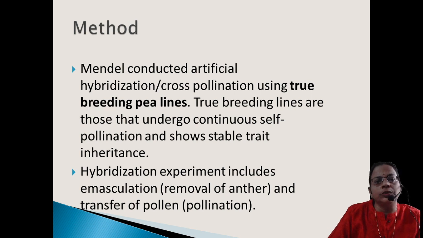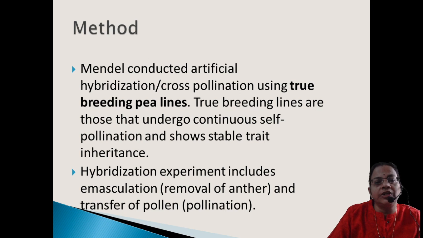Now we will move on to the next one. What do you mean by artificial hybridization? Because that is the main method he followed, which was different from his contemporary scientists. Mendel conducted artificial hybridization, or we can say cross-pollination by controlled pollination, using true breeding pea lines. So what do you mean by true breeding pea lines?